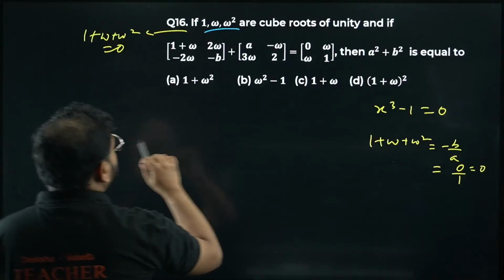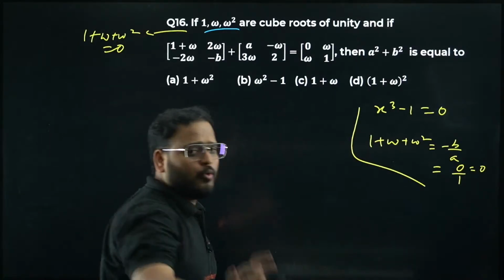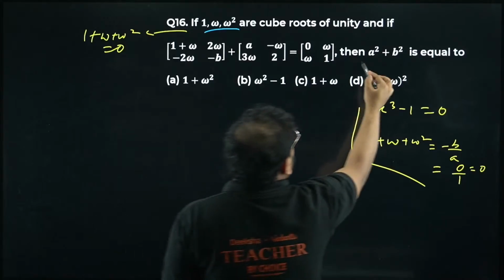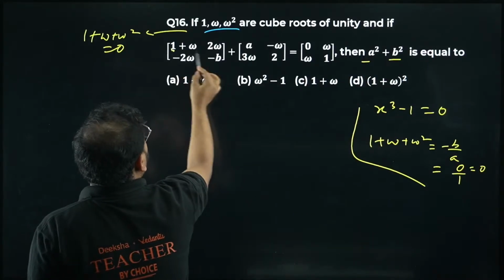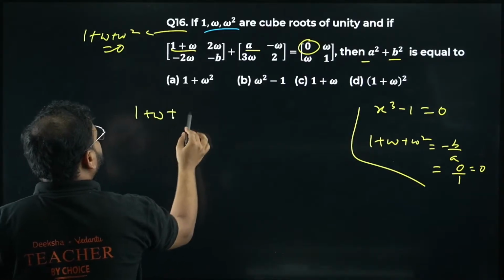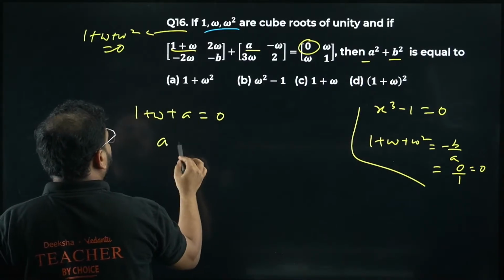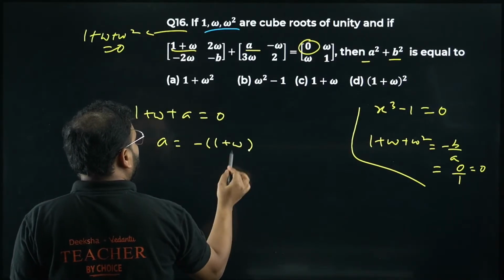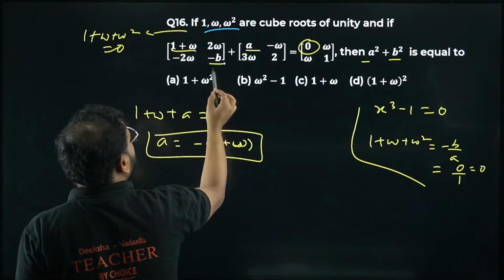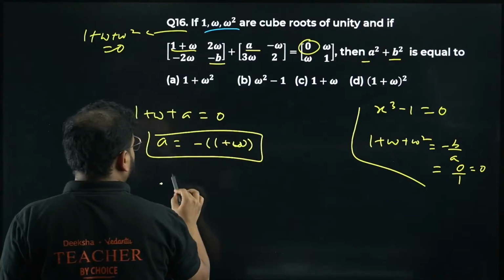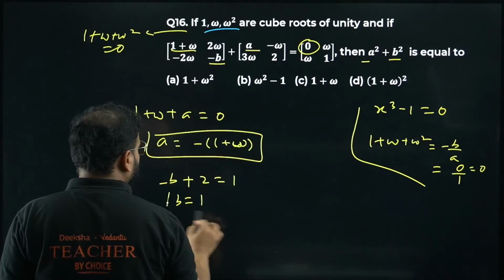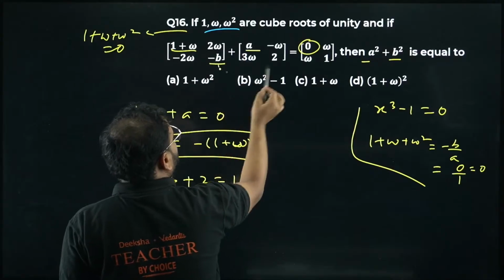So how do you solve this question? We have 5 more questions to go. Let's solve this. We are going to compare for a square and b square. Please check. 1 plus omega plus a should be equal to 0. From here I get a value should be minus 1 plus omega, right? This is a value. From here you're going to compare for b. So minus b plus 2 will be equal to 1. From here I get b value as 1.